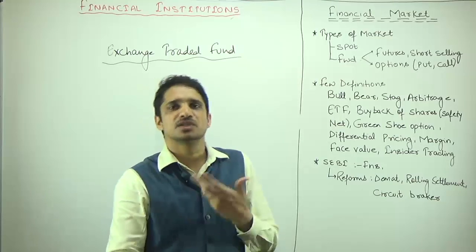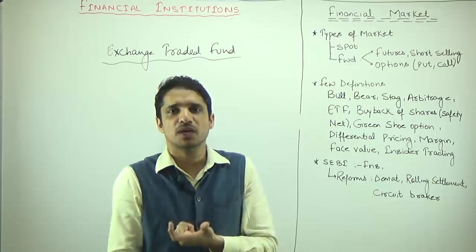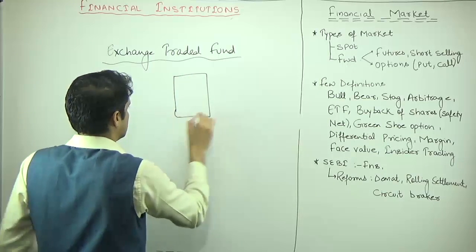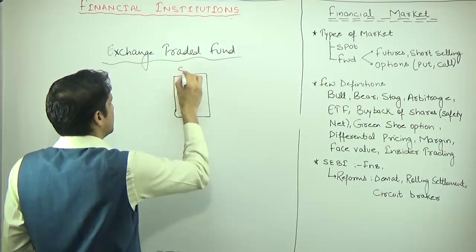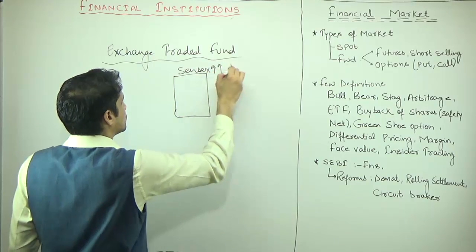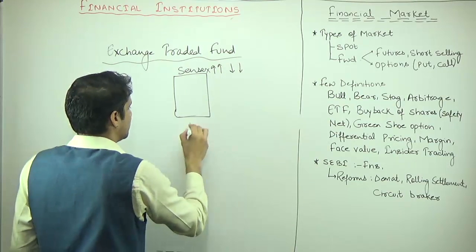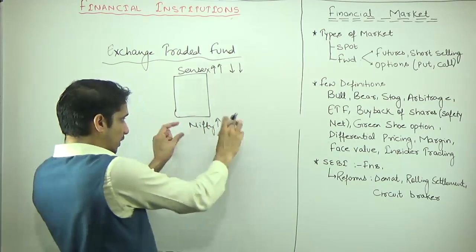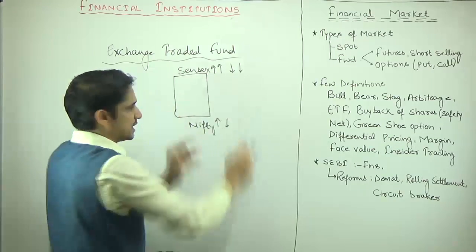So in case of speculating the shares of individual companies, you are speculating the full share index. It means you are speculating whether the Sensex is going to go up or it is going to come down. Similarly, whether the Nifty is going to go up or it is going to come down. So you are speculating on the full Nifty, on the full Sensex.